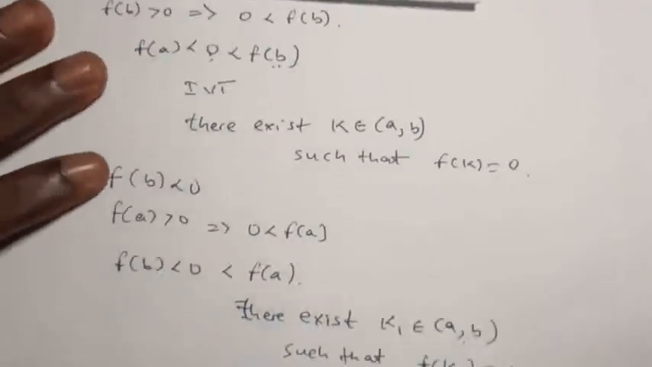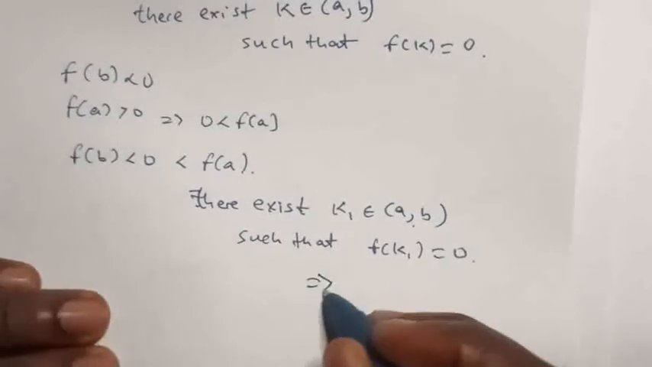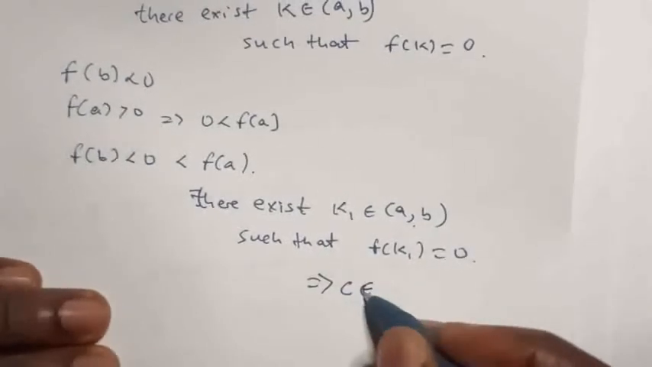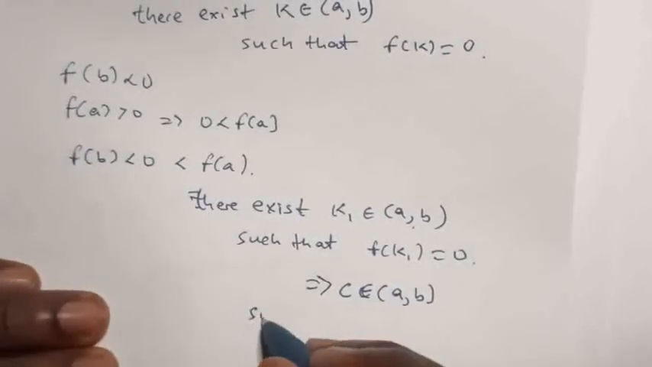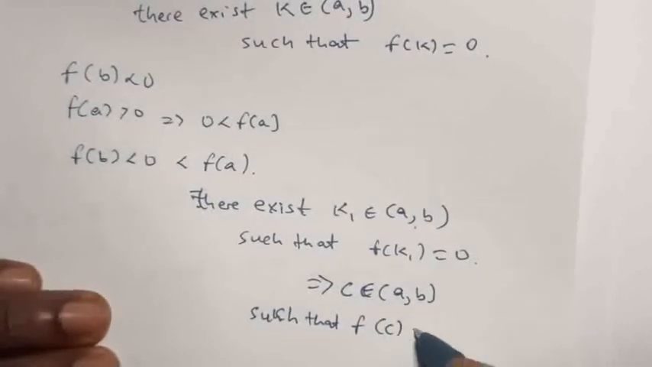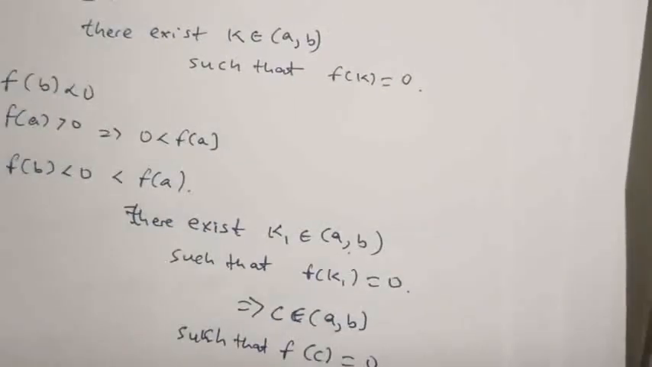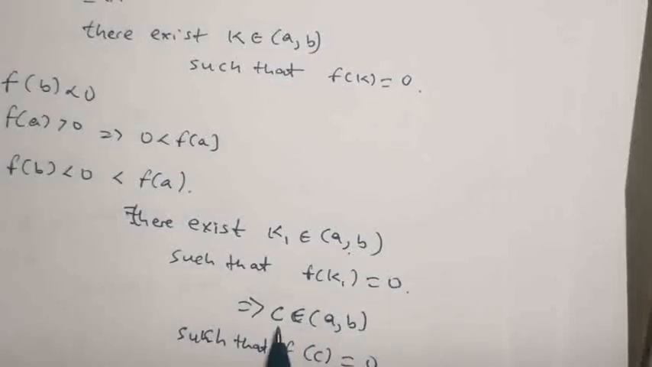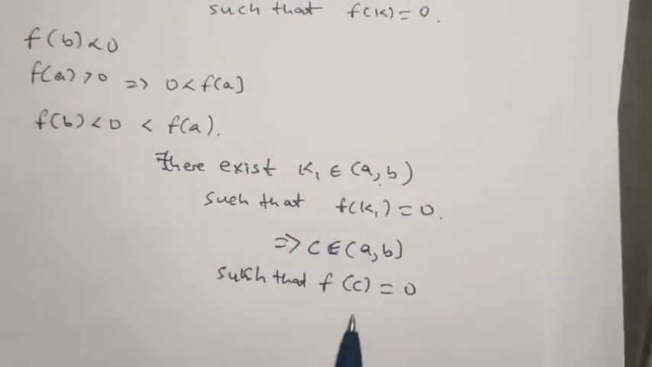So concluding from this second one, that implies that there is indeed a c between a and b such that f of c equals 0. Like I said, k is arbitrary and then it does not matter. So since I'm choosing my k arbitrarily, then I can replace my k1 as c. So this and this proves the theorem. Thank you.